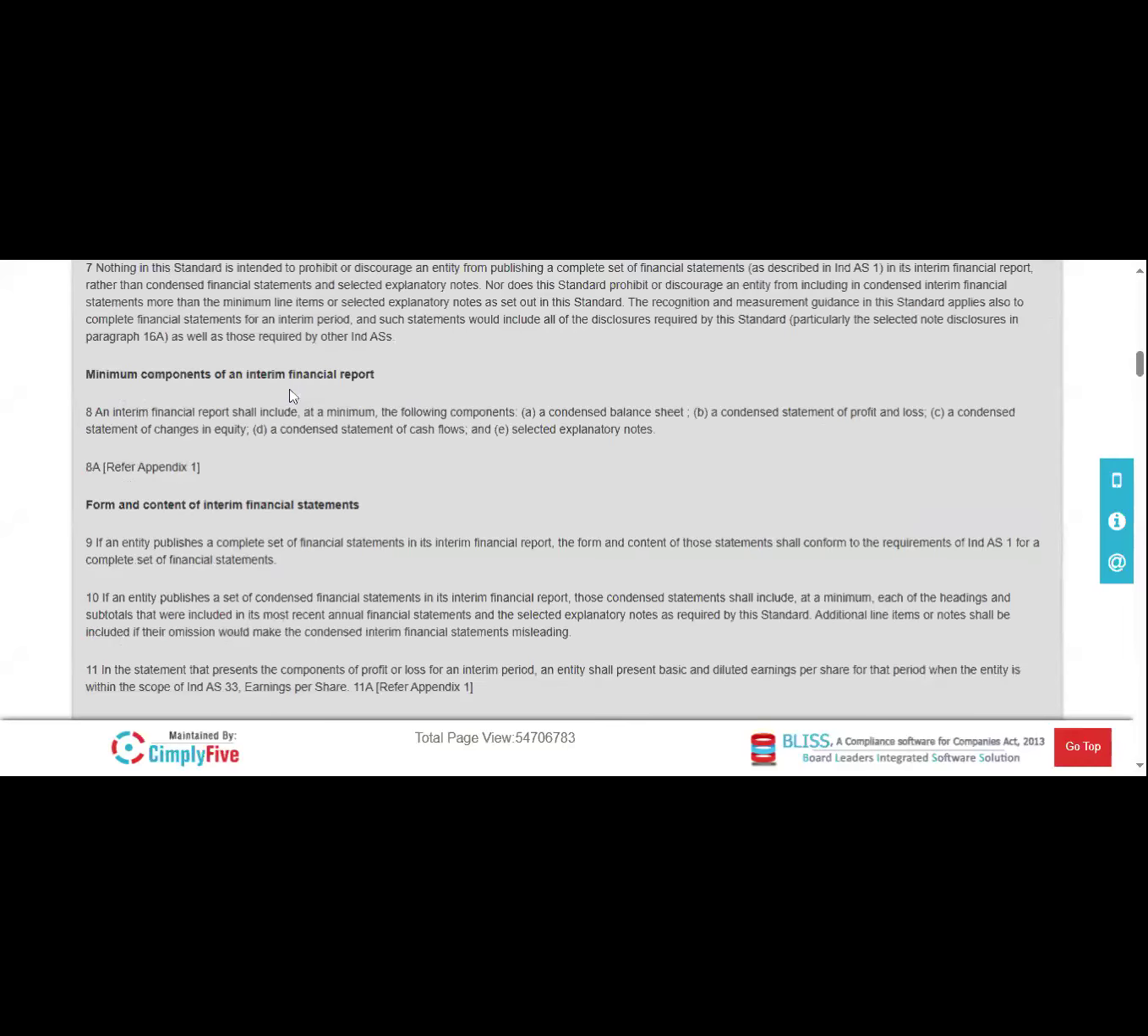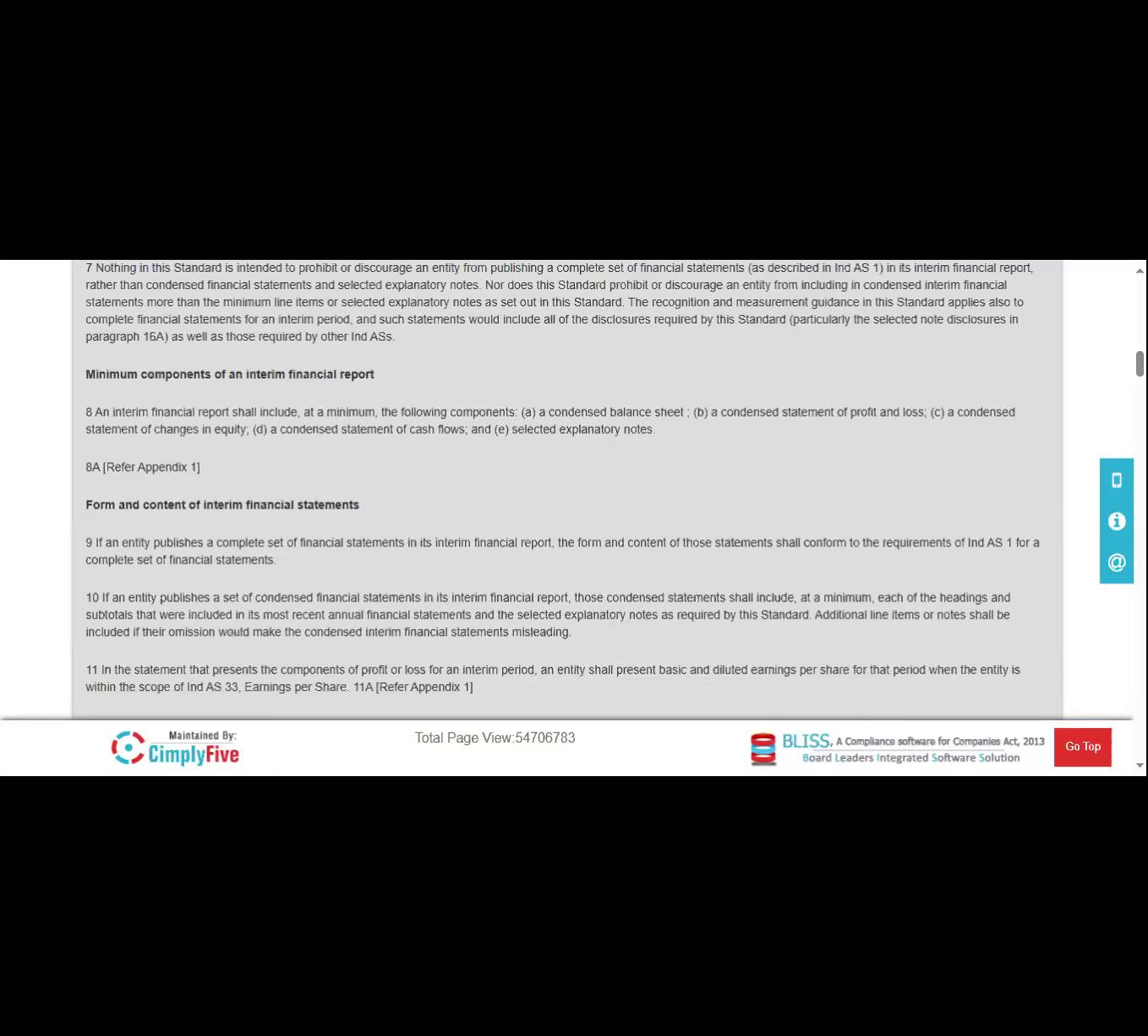Okay, so now let's look at the minimum components of the interim financial report. What are the minimum statements mandated to be published? An interim financial report shall include, at minimum, the following components. That means if the company wants to publish the interim financial reports, they have to publish the following financial statements.